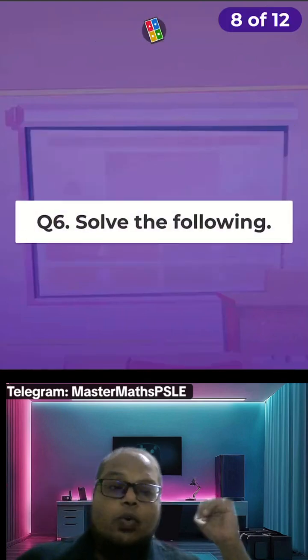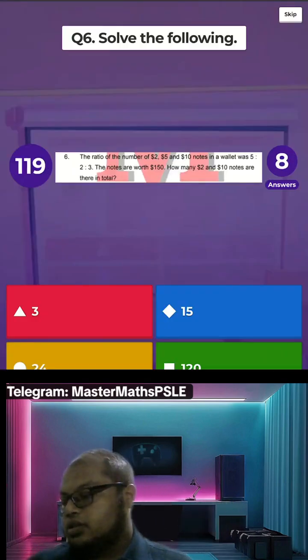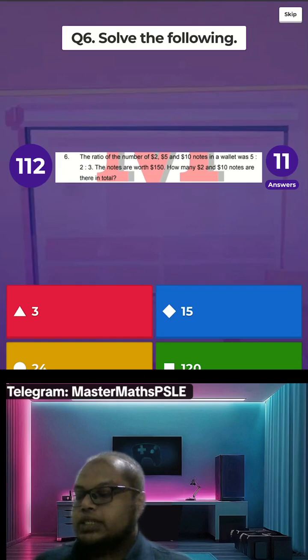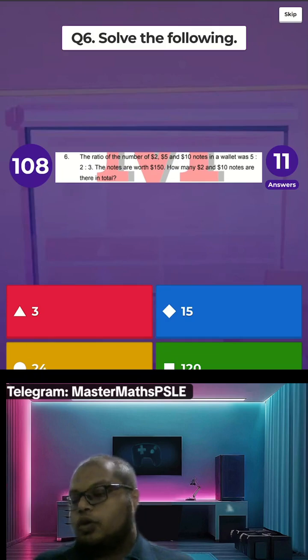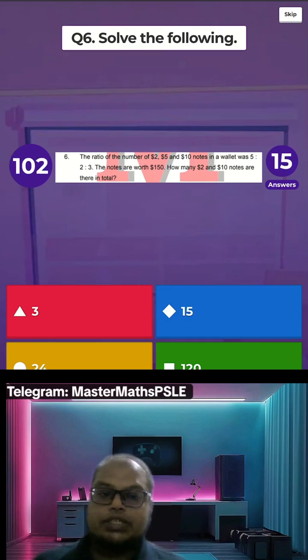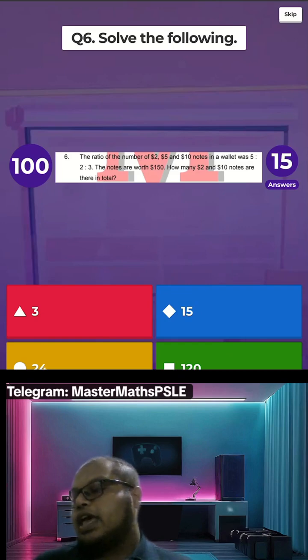Now we are at question 6. This is about a ratio of $2, $5, and $10 notes. They are in a ratio of 5 to 2 to 3, and the notes are worth $150.